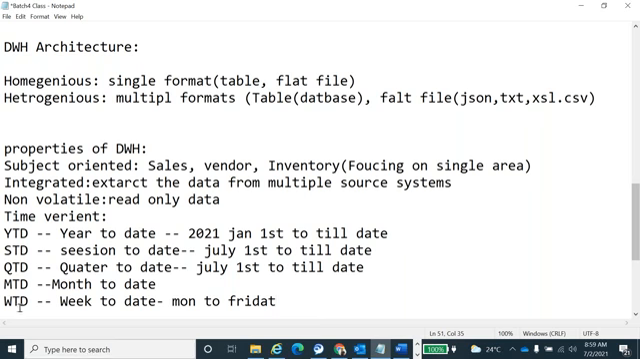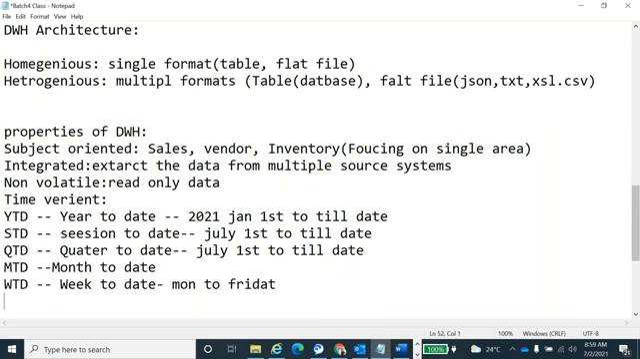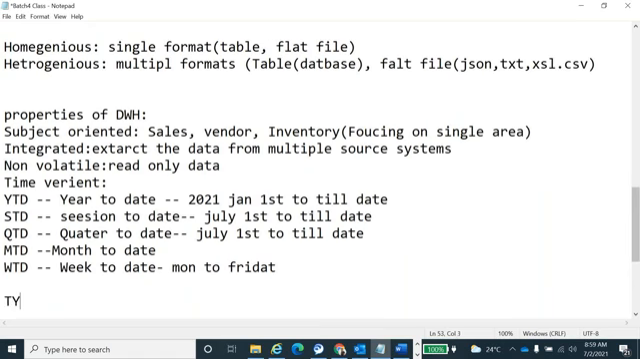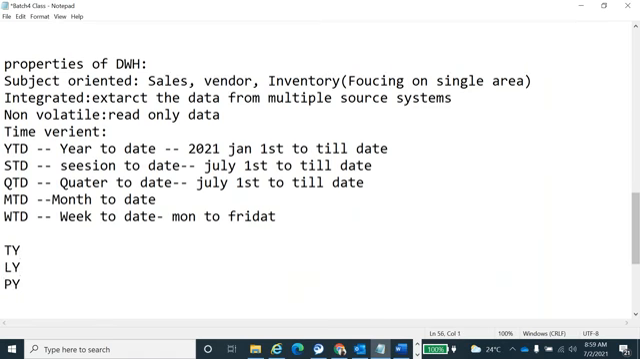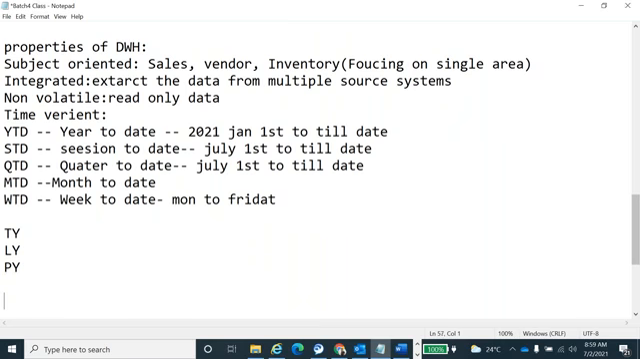Okay. That is a different time wizard. We call it the time wizards. And also you have this TY means this year, LY means last year, PY means last to last year, which we call the previous year. Previous year is nothing but 2 years back. Okay, these are the terminologies in real time. PPY means previous to previous year. Okay, we call it a PPY.